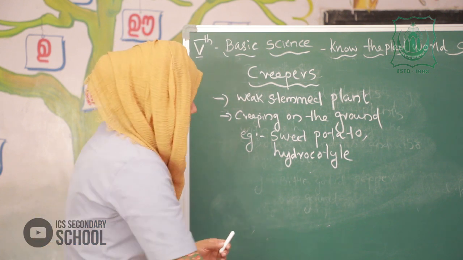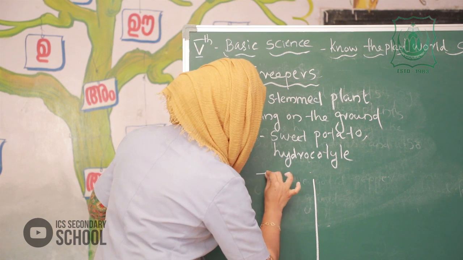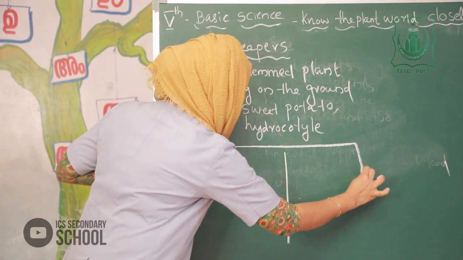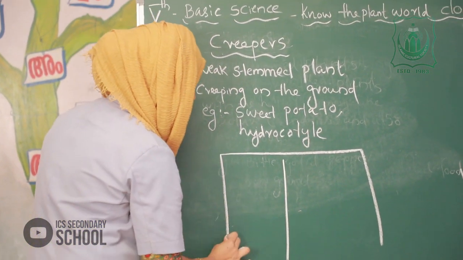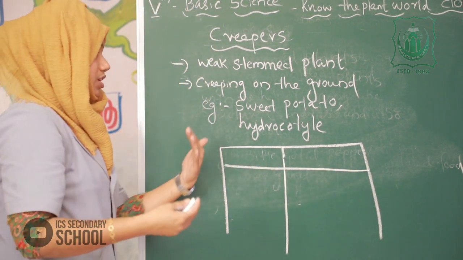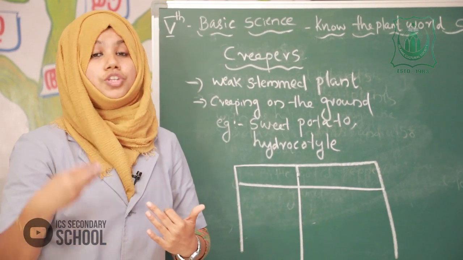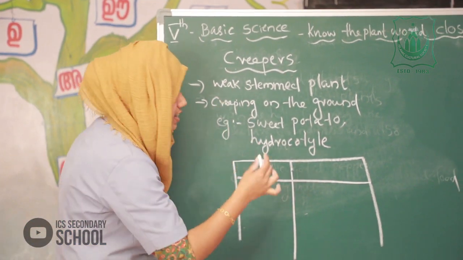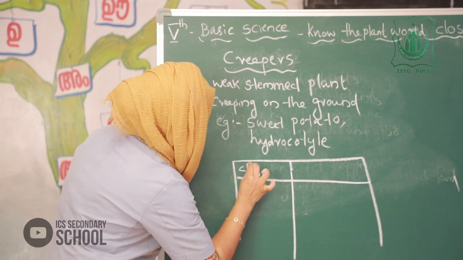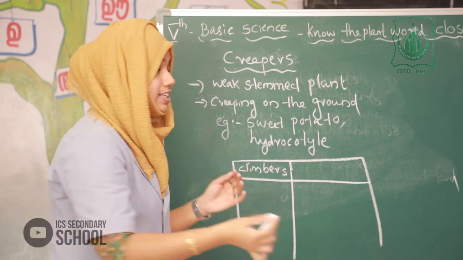So you have an activity. Make two columns. Take a notebook and write. Make two columns and list out some creepers and climbers in your surroundings. First you write climbers. In the next column you write the creepers.